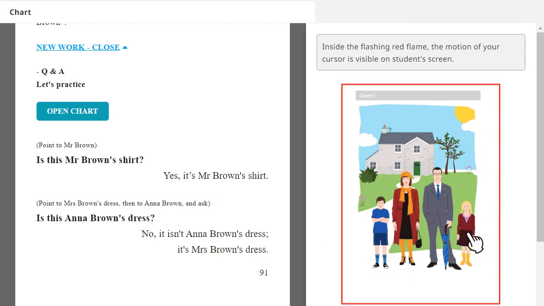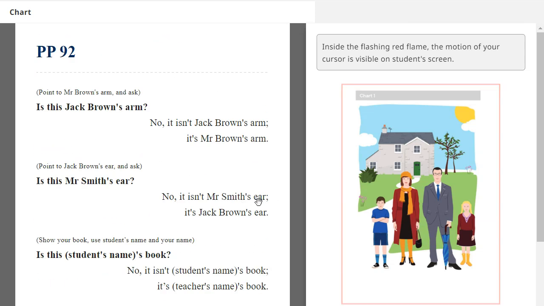Is this Anna Brown's dress? No, it isn't Anna Brown's dress. It's Mrs. Brown's dress. Yes, this is Mrs. Brown's dress. Very good. Okay, next.